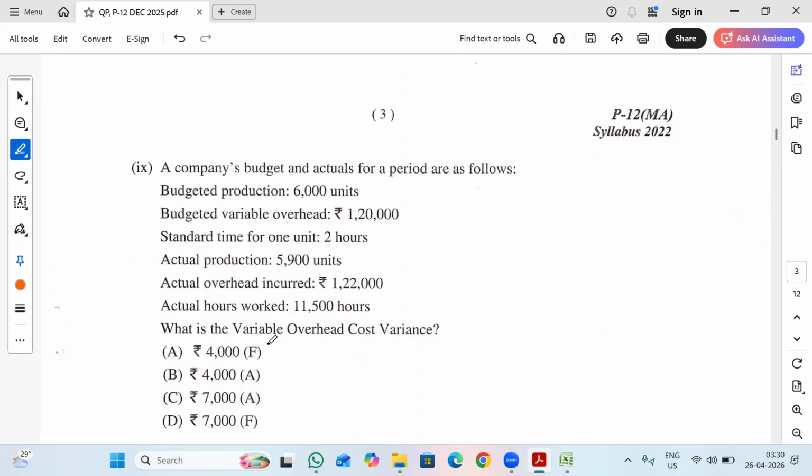So here we need to calculate the standard variable rate per unit.